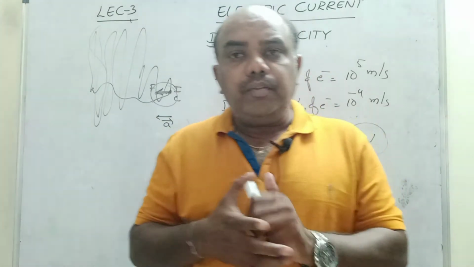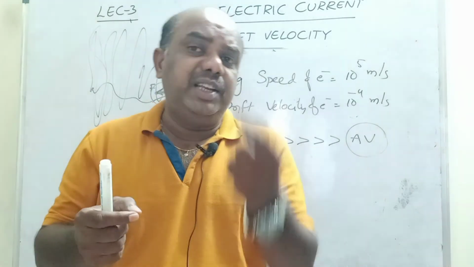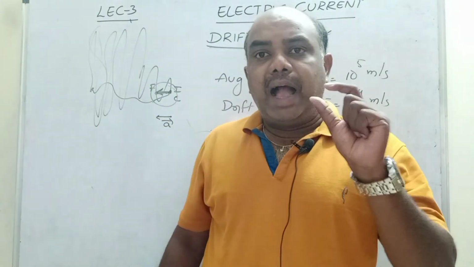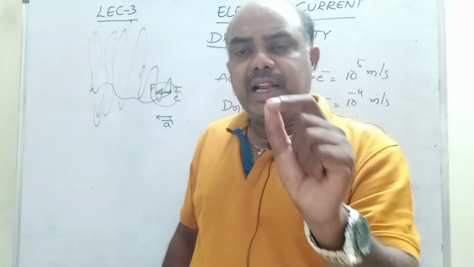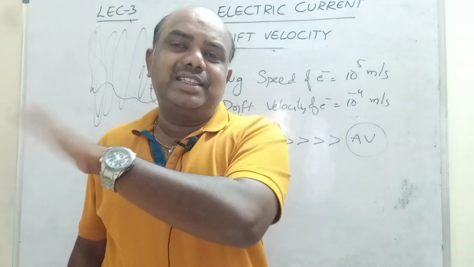So drift velocity is the total displacement of the electron from the initial point to the final point by total time. This is the average velocity. Average velocity is very less, 10 power minus 4, but average speed is very high. Why? Because that is the total distance by total time.